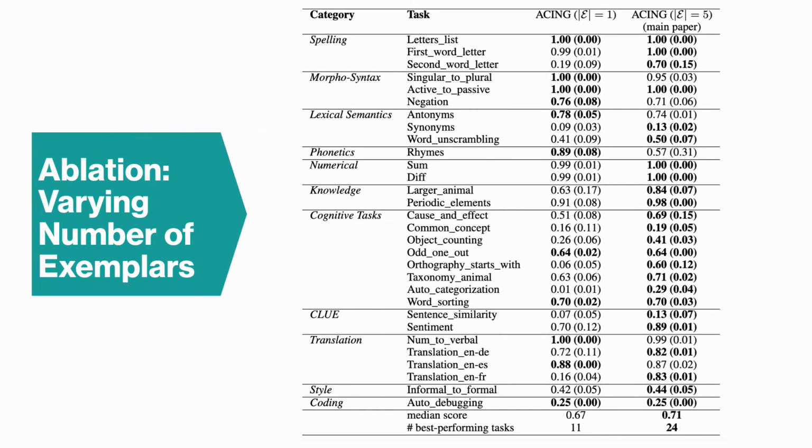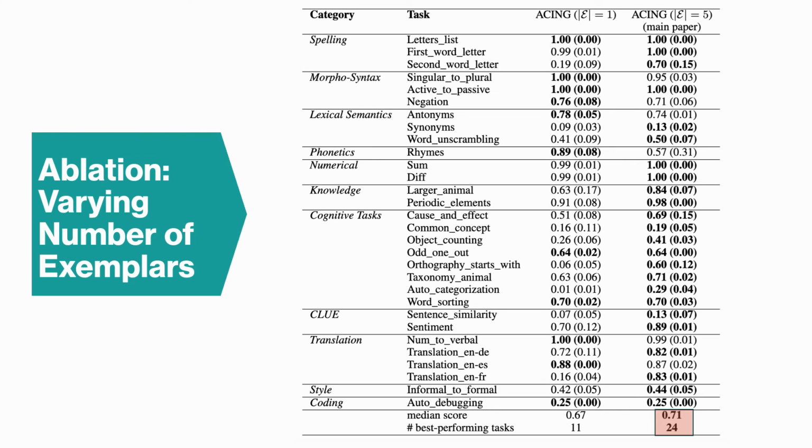The next ablation studies the effect of the number of exemplars used to condition the white box LLM when generating instructions. We compare ACING trained with only 1 exemplar per task against the main configuration, which uses 5 exemplars. The pattern is very clear. When using a single exemplar, the model's median score drops from 0.71 to 0.67, and the number of best performing tasks falls sharply from 24 to 11.